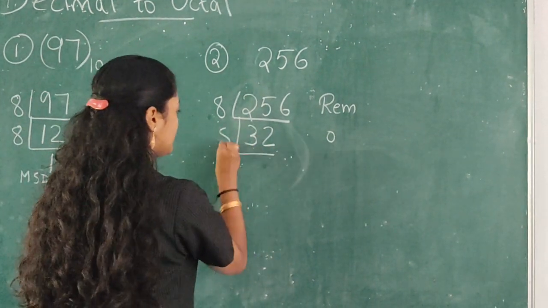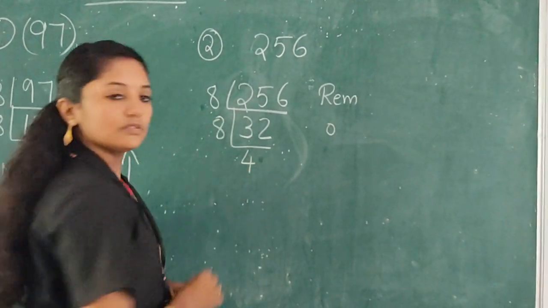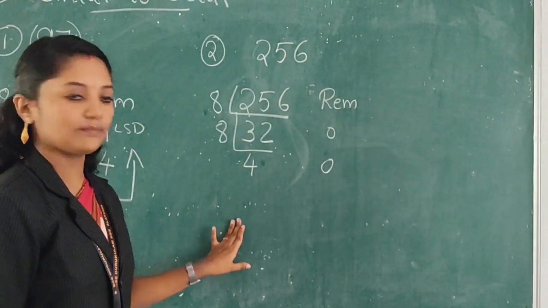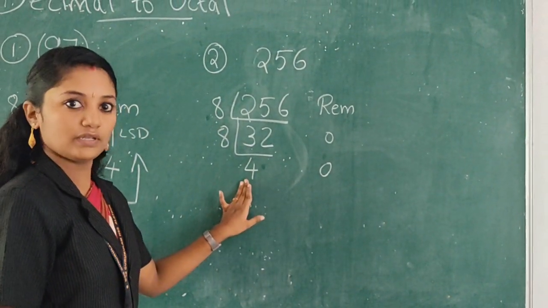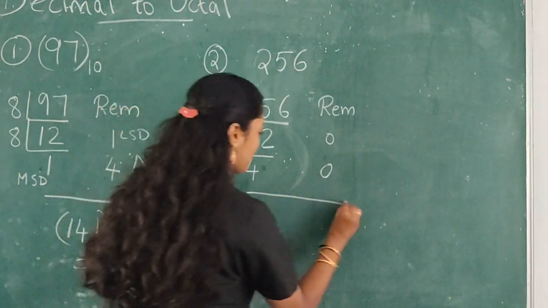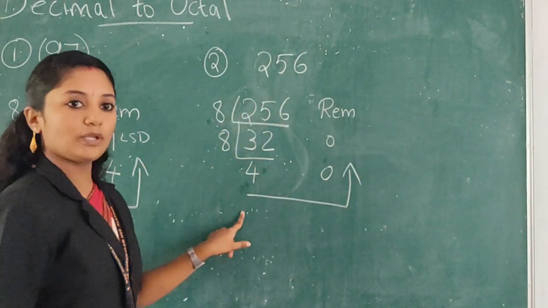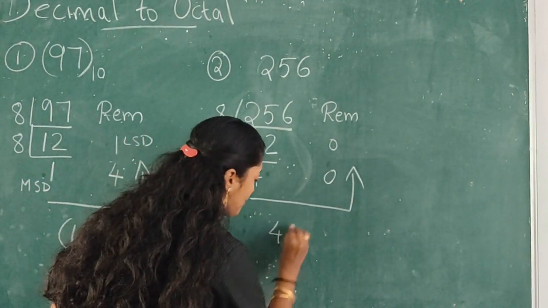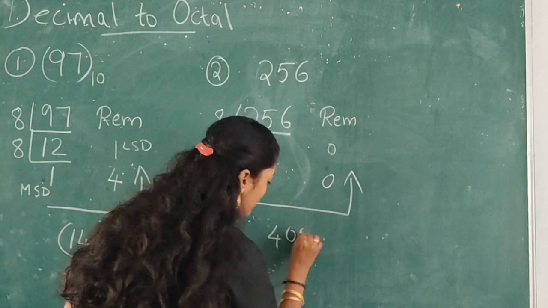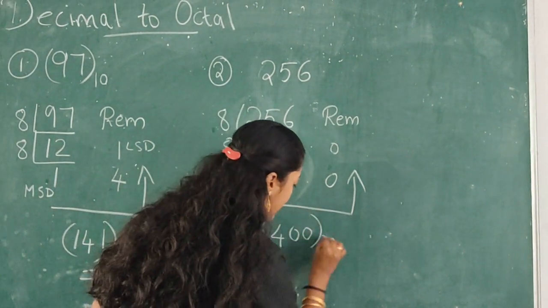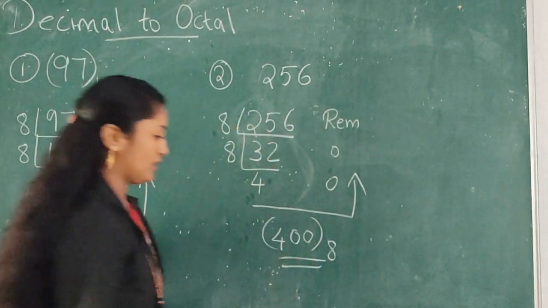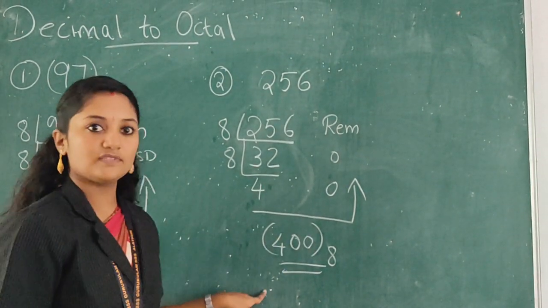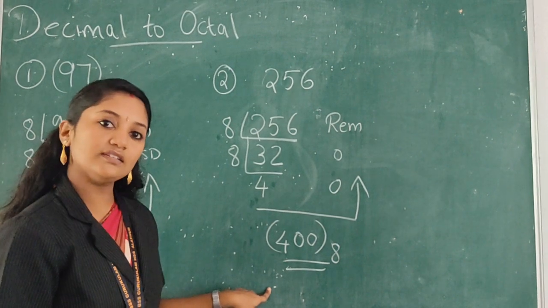Again, we have to divide 32 by 8, 4, and again, remainder is 0. Now you have to stop here because we got 4. And you have to write this from bottom to top. Now, what is the answer? 400 to the base 8. So this is the answer. Clear?